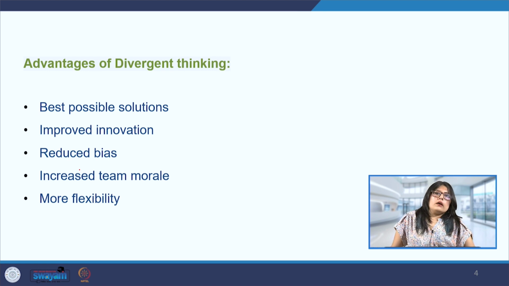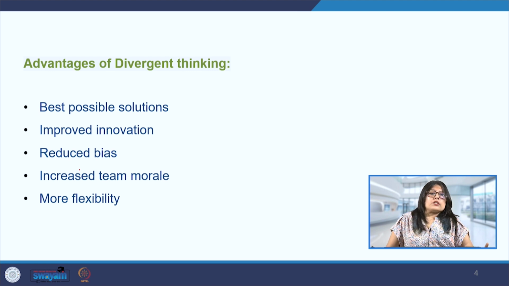Then increased team morale. Since we are working in an interdisciplinary team, with people coming from various backgrounds and bringing in their own specializations, we are also not picking the best idea out of the already existing ideas, because we are trying to ignore the biases we may already have.